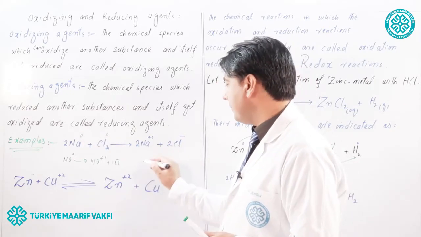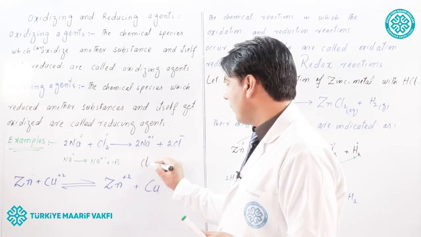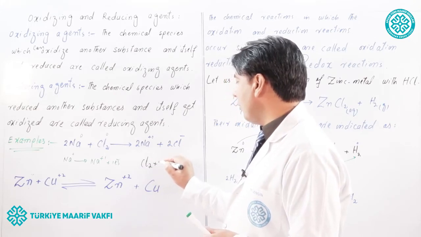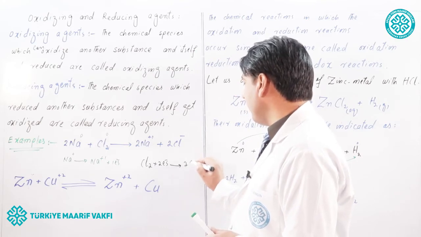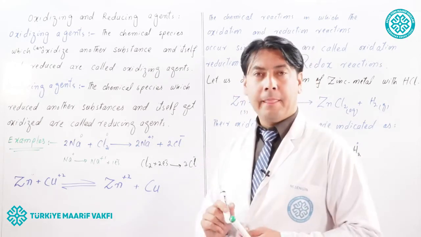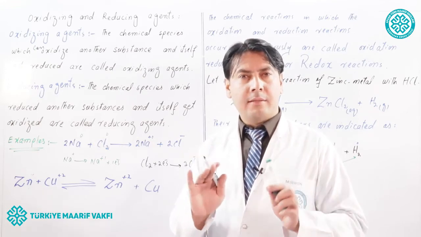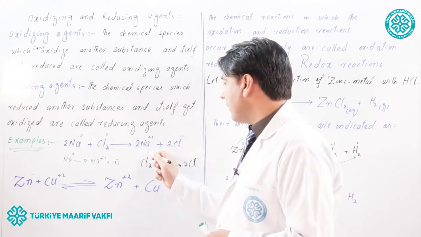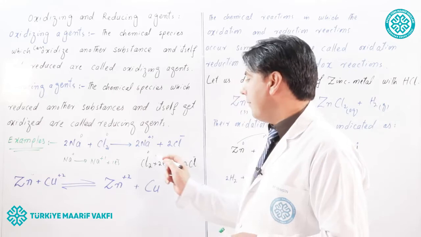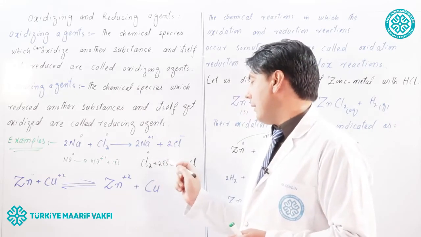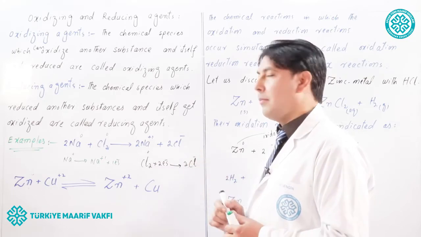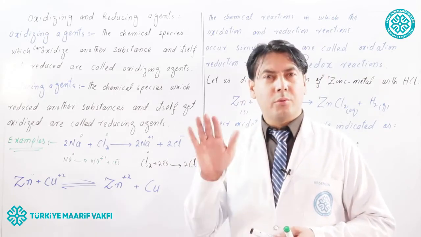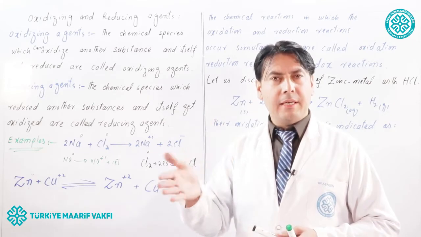Similarly, chlorine. The chlorine molecule can take 2 electrons and it will become negatively charged. So, the oxidation state of chlorine is 0 here. And when the chlorine takes 2 electrons, its oxidation state decreases from 0 to -1. So, here chlorine is reduced.